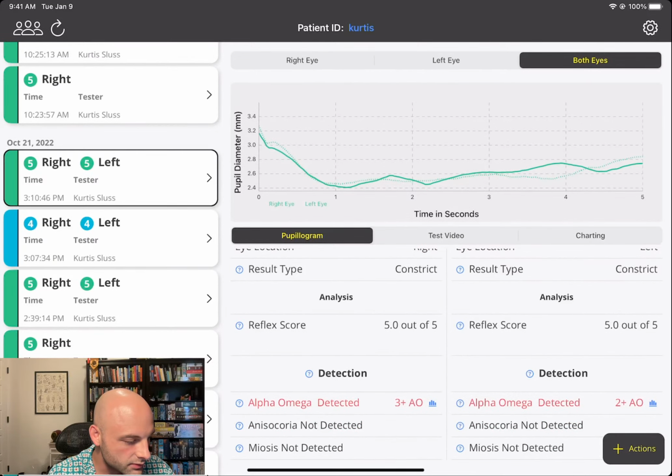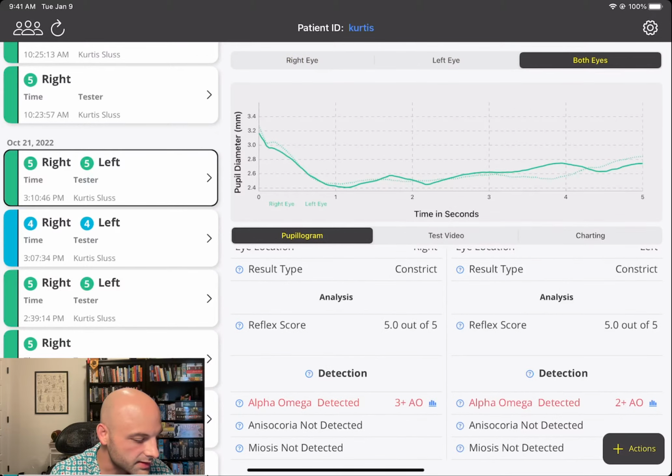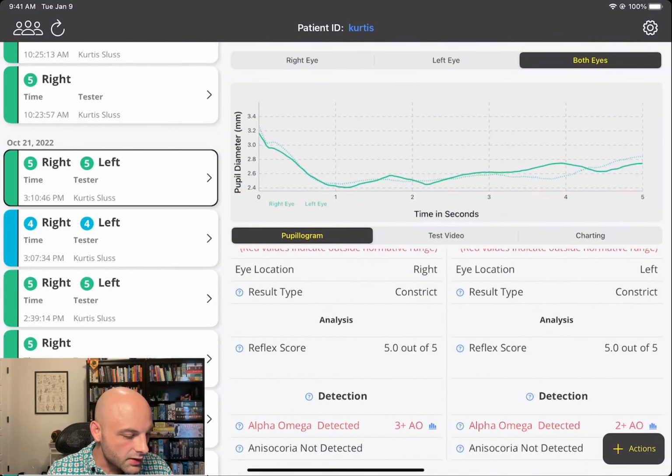Now you can go back to any one eye by selecting the top slider, or we'll just go ahead and keep both eyes so we can look at them side by side. So here you can see some general information about the test itself. You have the eye location, so you know exactly what data you're looking at, the result type, and then the Reflex score. The Reflex score is closely approximated to the neurological pupillary index.